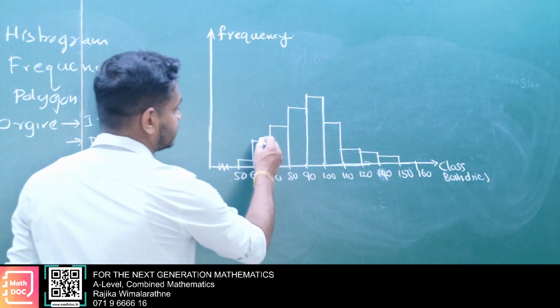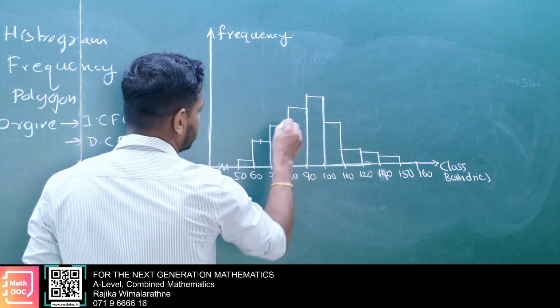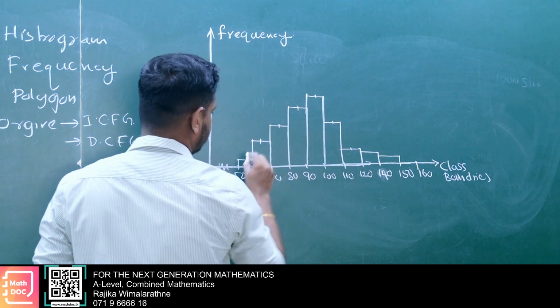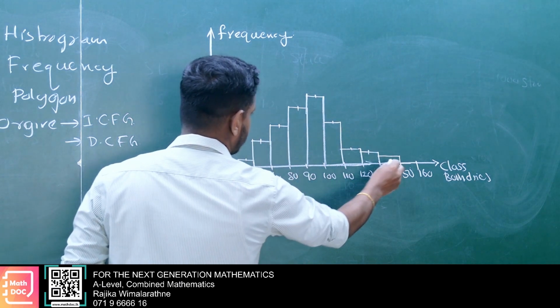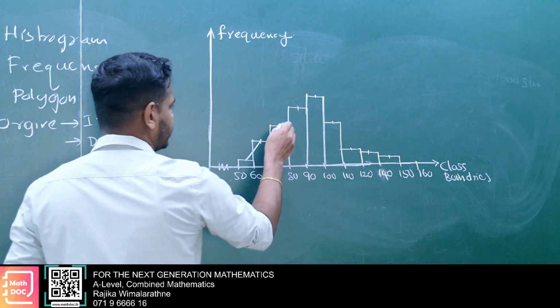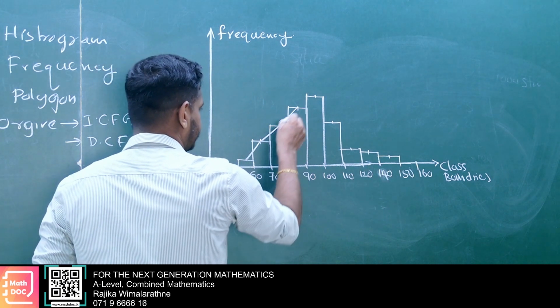Thereafter you consider the mid values here. These are class marks. Then you join them using a line.